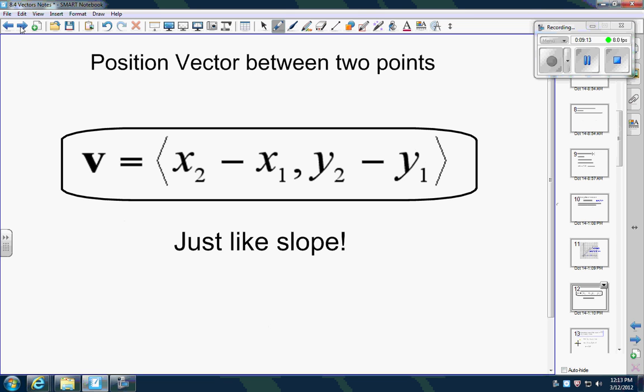Okay, position vectors. So these are going to be useful when we're doing story problems, how we show where vectors are and whatnot. You can think of it exactly like slope. Okay, here's how you find it: x2 minus x1, comma, y2 minus y1. Okay, slope is obviously those two numbers divided, but there's your position vector. Now the nice thing with these is they will tell you which one's vector 1, which one's vector 2. So unlike slope where you got to pick and they were interchangeable, the vectors will be set. Second minus the first, comma, second minus the first. That'll tell us the position vector. Okay, so we'll see you guys in part 2 and we'll keep going.